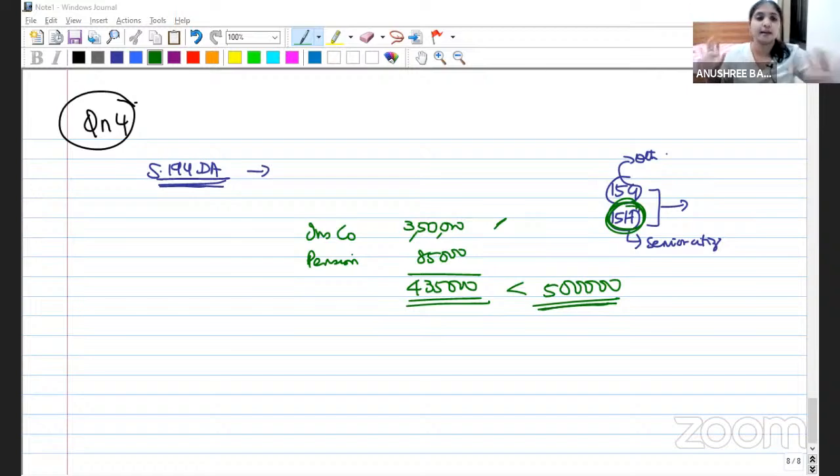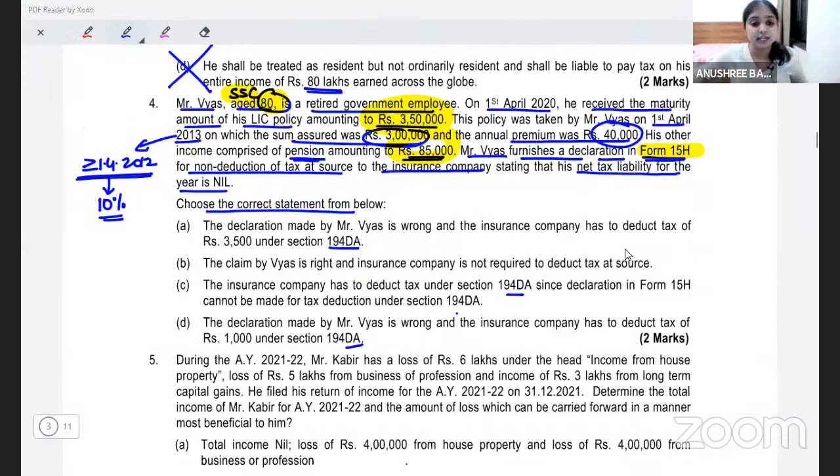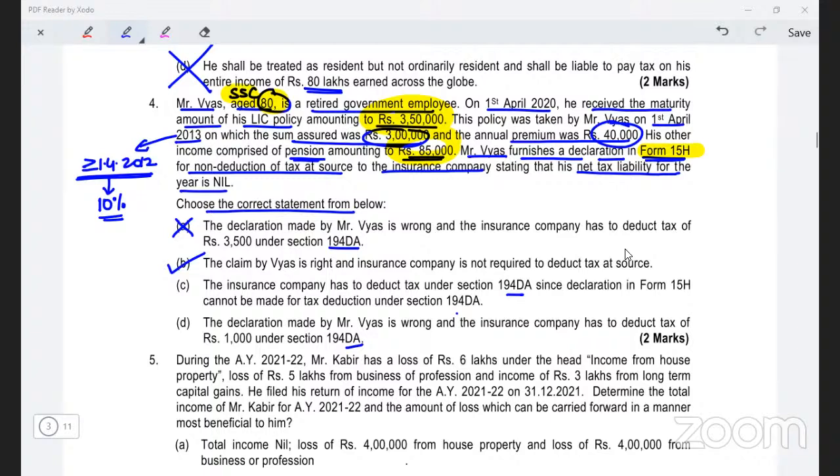He is perfectly correct. Now see which of the statements is correct. Option A. Declaration made by Mr. Vyas is wrong. No, declaration is perfect, we concluded. Option B. Claim by Vyas is right. Insurance company is not required to deduct tax at source. This is definitely correct.